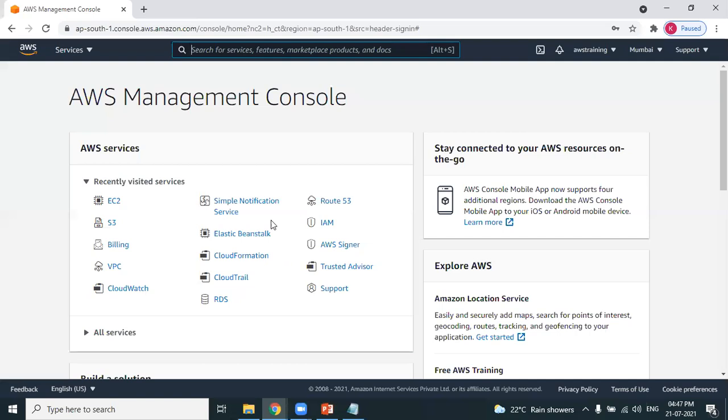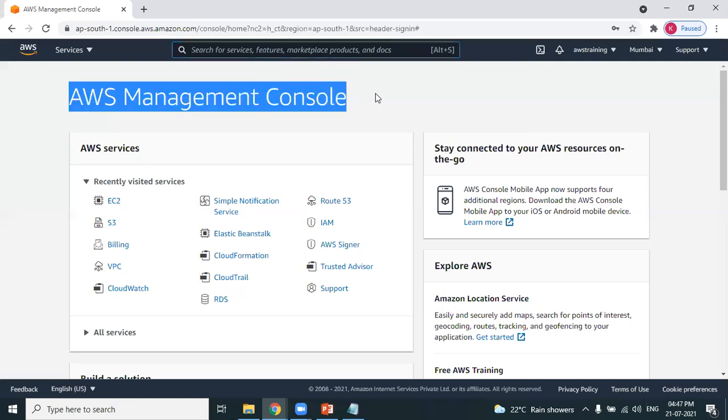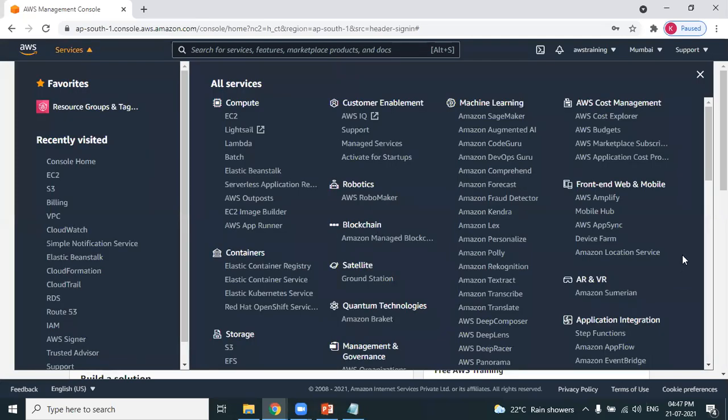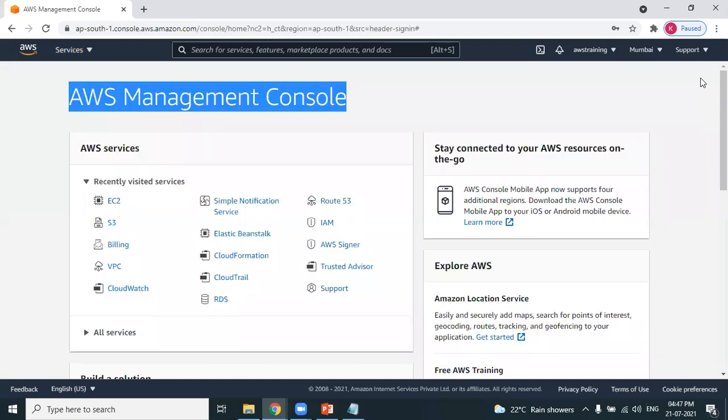Whenever you log into AWS, the first landing page is called the AWS Management Console. I have successfully logged into my AWS account, and AWS is a cloud platform which is a collection of services. These are the services AWS provides. You can select any service and start working with AWS cloud.